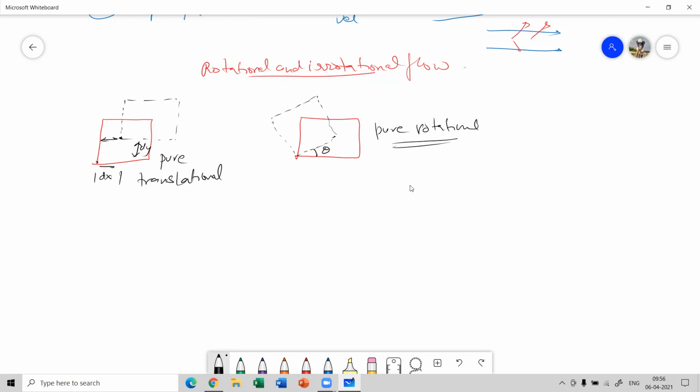Now suppose we consider again the same fluid element. This fluid element can also be subjected to deformation during its motion. Now when we say deformation, that deformation can be